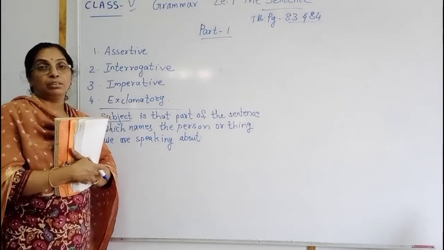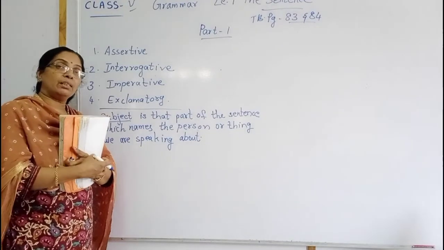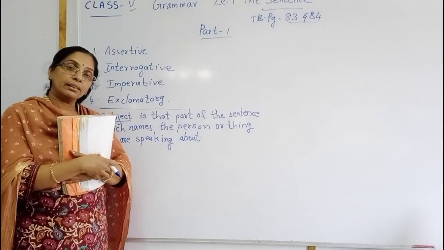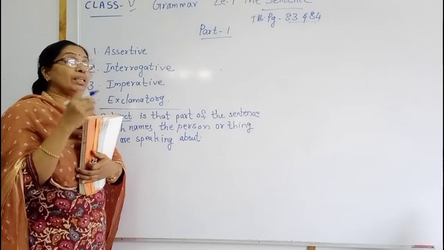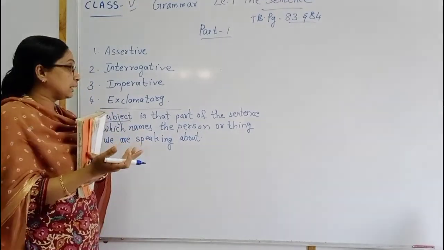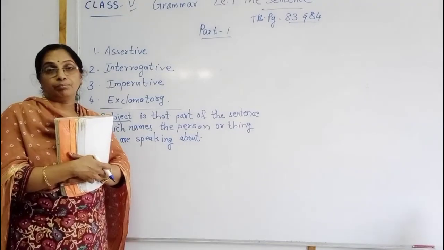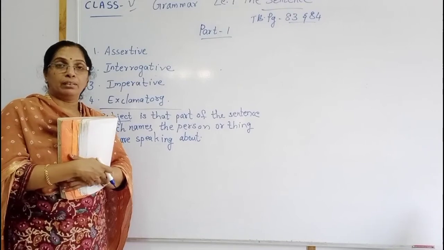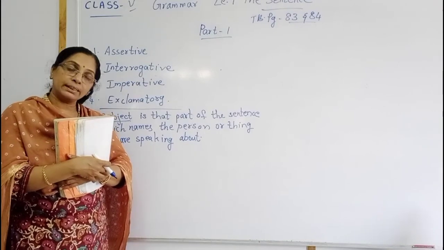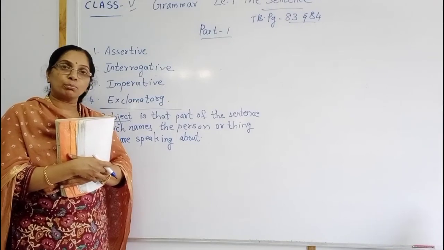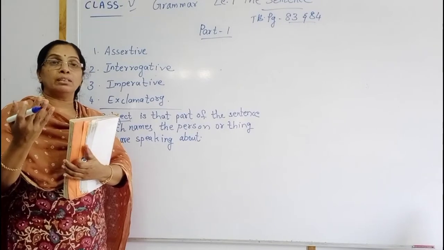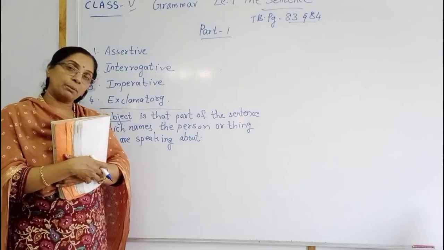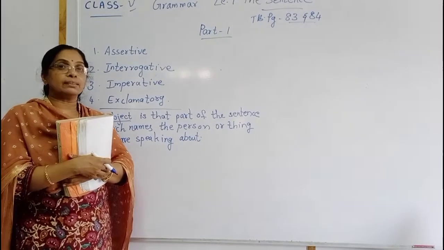speaking about. When we are speaking or writing, we are writing about a thing or person or anything. For example, write about your father, write about your mom. That is, the subject is dad or mom. Write about the cow. Write 5 sentences about the cow. In that, the subject is the cow.